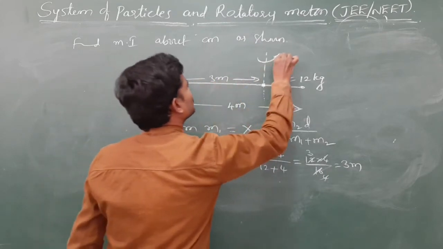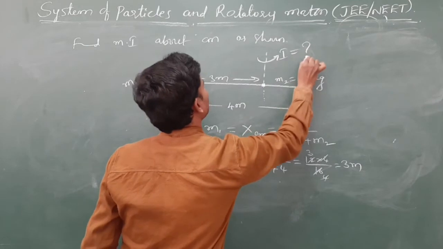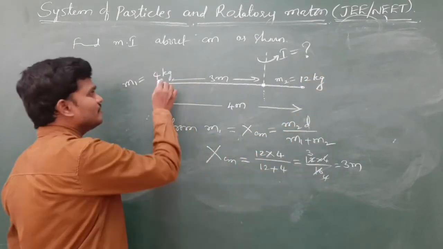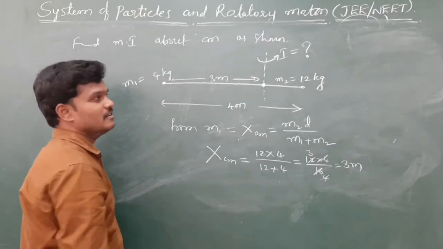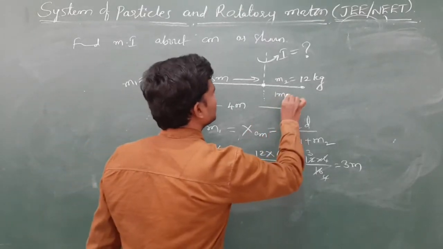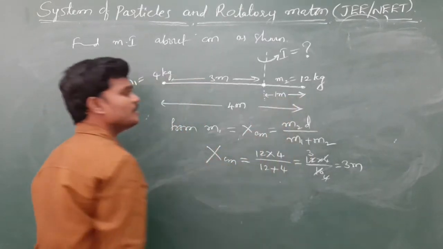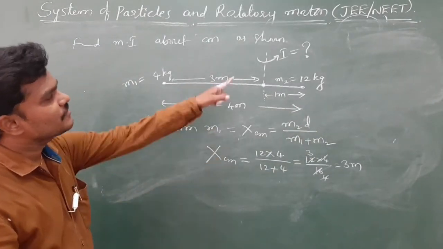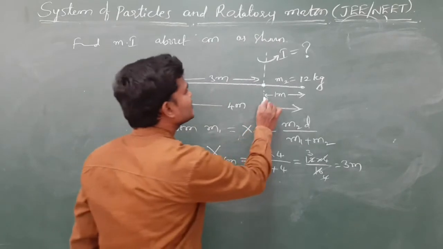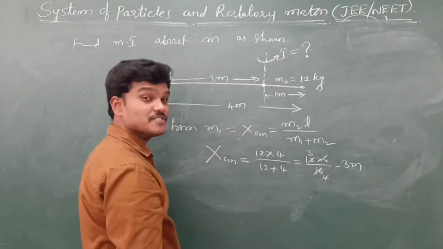Now target is to find out moment of inertia about this. From 4 kg, the axis is at a distance of 3 meter. From 12 kg, it is at a distance of how much? 1 meter. Then target is to find out moment of inertia about this center of mass of the system.